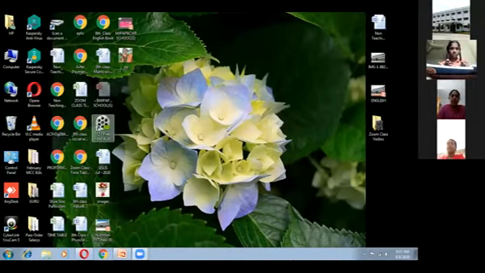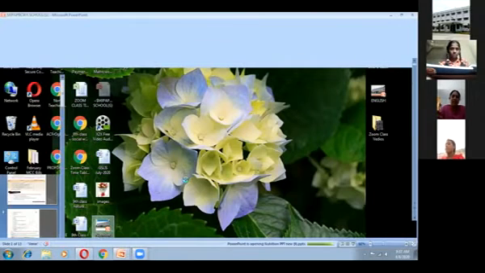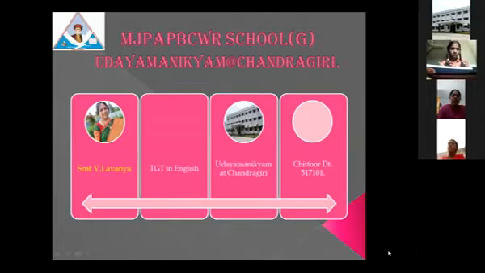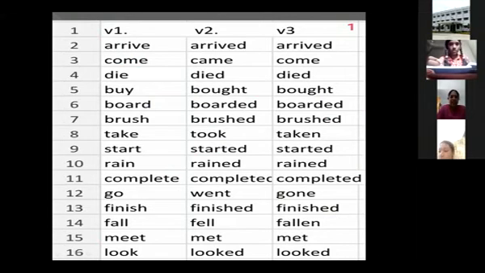Yes. So before starting this one, that day, I explained what is present form, what is past form, and what is past participle form. For every verb, 3 forms will be there. Present form, V1 we will say, past form V2, past participle form V3. Go, went, gone. Write, wrote, written. Do, did, done. Eat, ate, eaten. Finish, finished, finished. So like that.